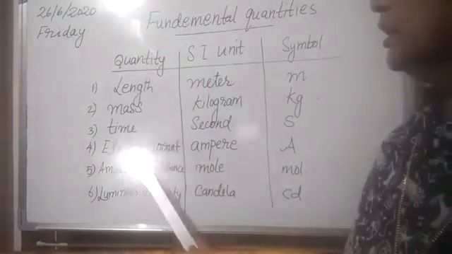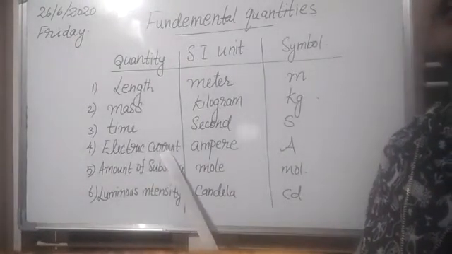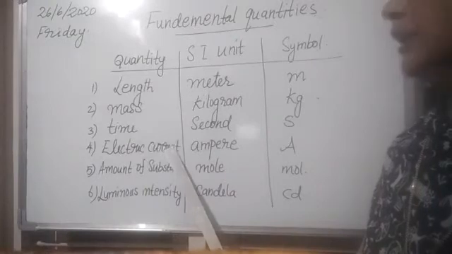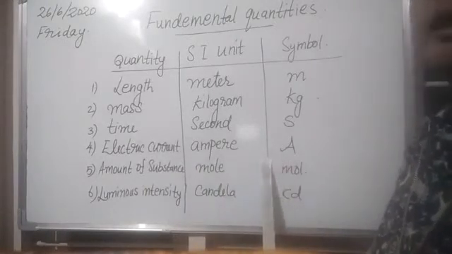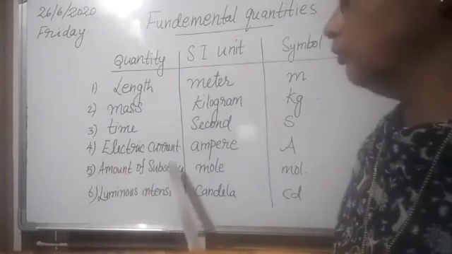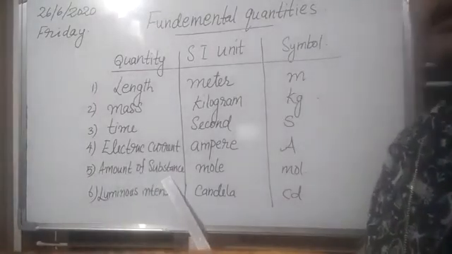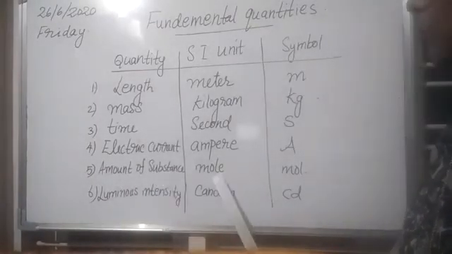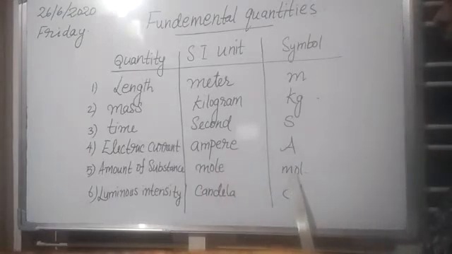Then the fourth fundamental quantity is electric current. The SI unit to measure electric current is ampere and it is represented by the capital letter A. And then the next fundamental quantity, amount of substance. Its SI unit is mole, M-O-L-E, mole. This you will learn in higher classes. So mole can be represented as mol.